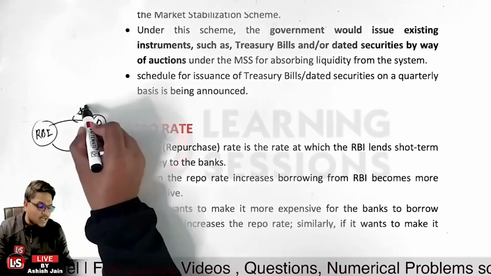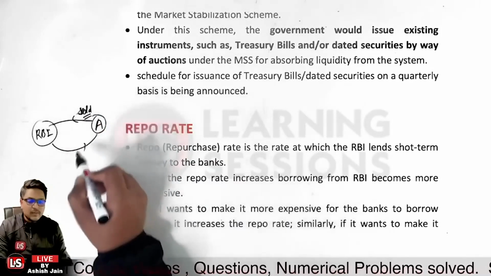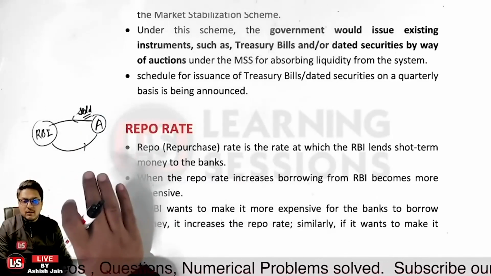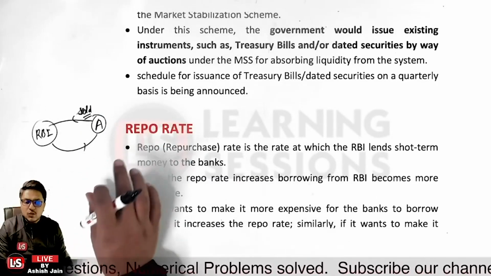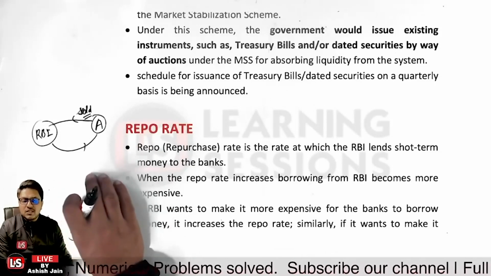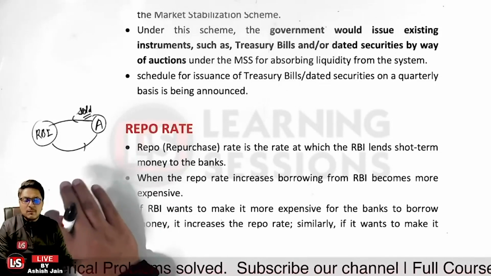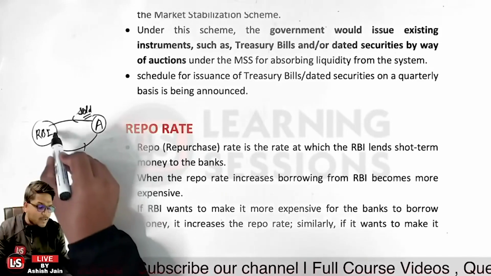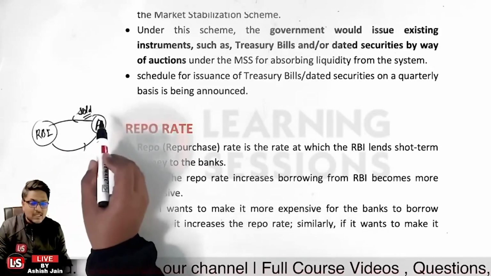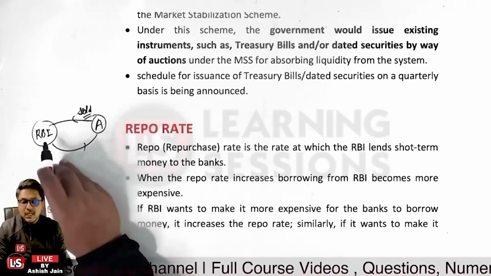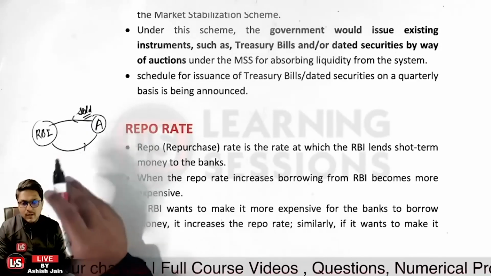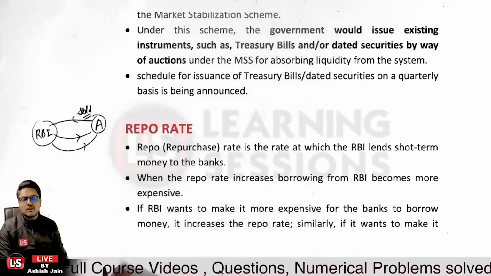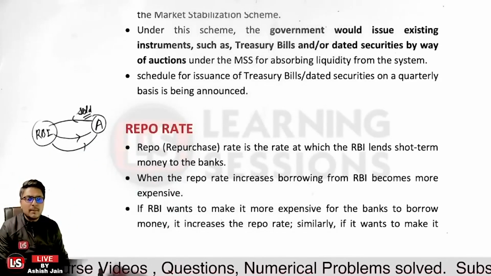So here the securities are sold to the Reserve Bank of India, and further there is an agreement between these two that bank A will be purchasing these securities after a particular period and at a predetermined price. Because the securities have been sold by bank A to the Reserve Bank of India, the Reserve Bank of India will be providing liquidity to bank A over here.